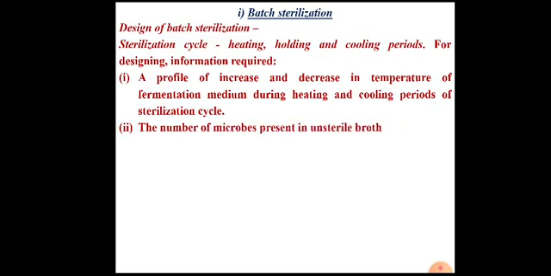The second is the number of microbes present in the unsterile broth, that means the value of N0, the initial number of microbes. And the third one is the normal death characteristics of the design organism, like we saw in the last lecture, the most heat resistant contaminant of the fermentation system.